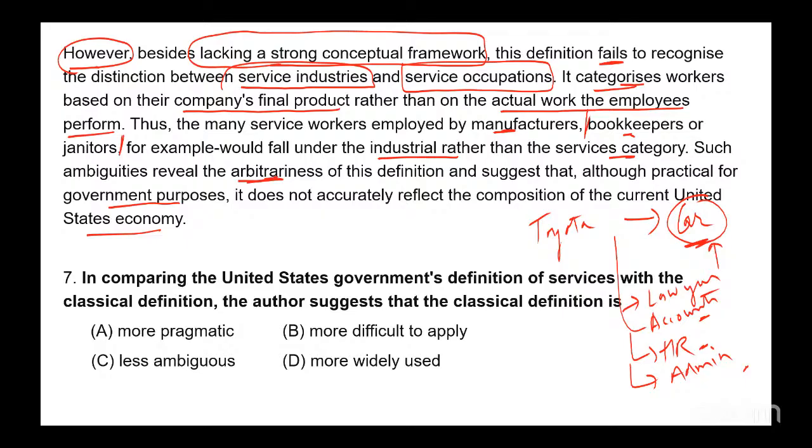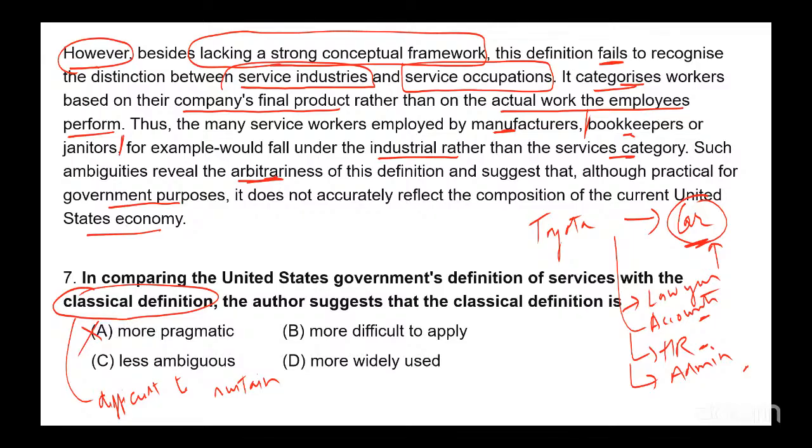So what is the classical definition? Remember, the classical definition was difficult to sustain, right? This is the phrase that was used, difficult to sustain. We remember this, right? More pragmatic was the United States one, not the classical one.